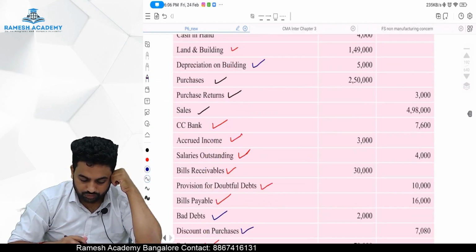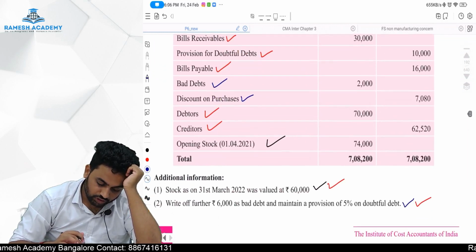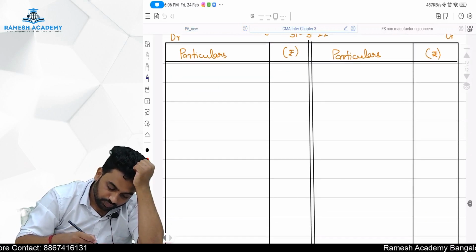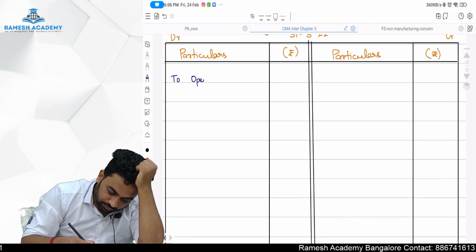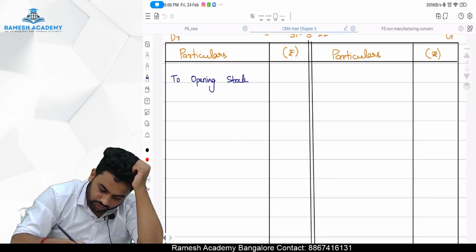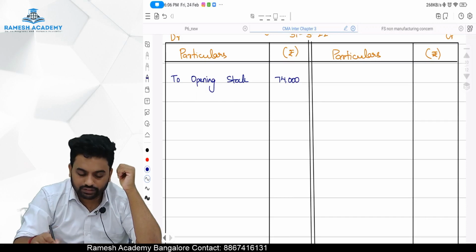Fine. We'll go through first opening stock. How much is the opening stock, sir? Opening stock is 74,000. So in the trading account, to opening stock, how much it is? It is 74,000.